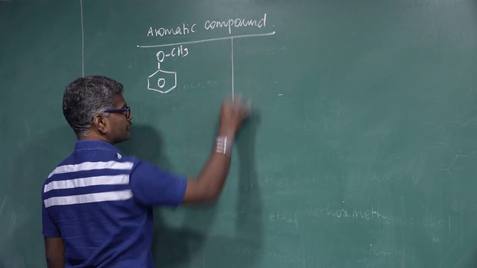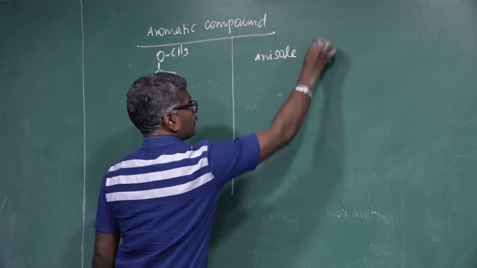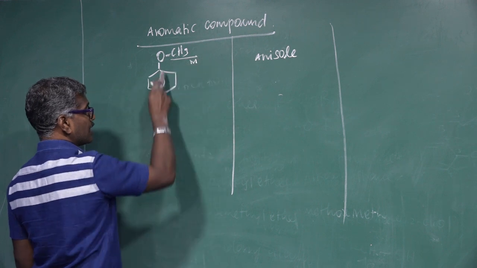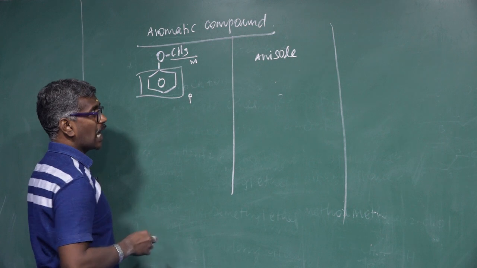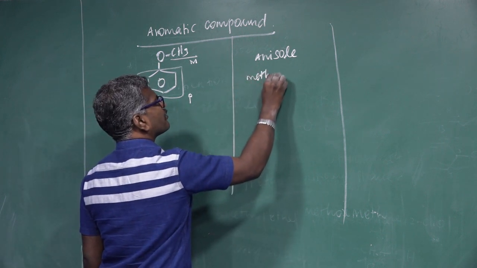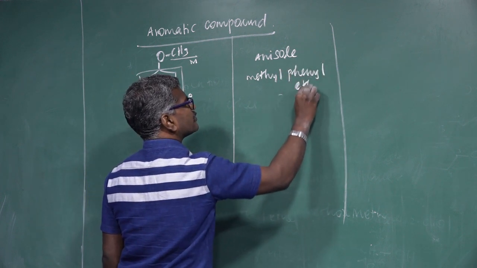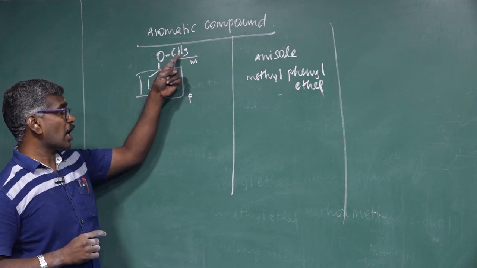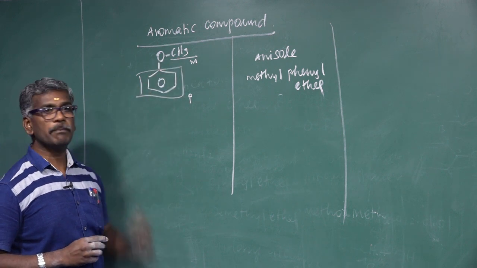Common name: anisole, or methyl phenyl ether, in alphabetical order. IUPAC name: this has fewer carbon atoms, so oxygen goes with the smaller group, so methoxybenzene.